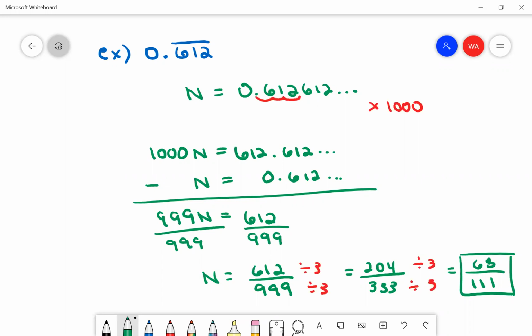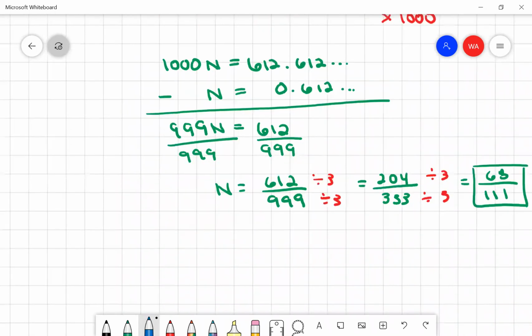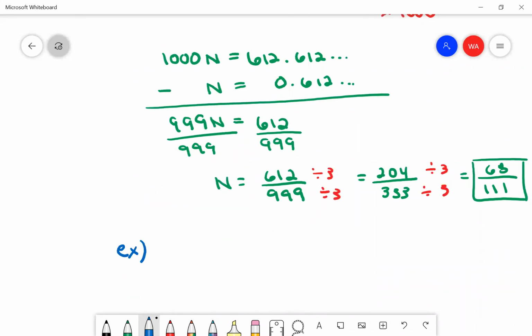All right. Okay, so let's try another one. Just kind of practice a few times to make sure we understand this process. So let's say this time we have 0.572, but the repeating part is the 72, not the 5.